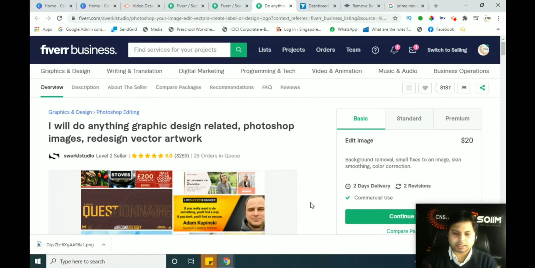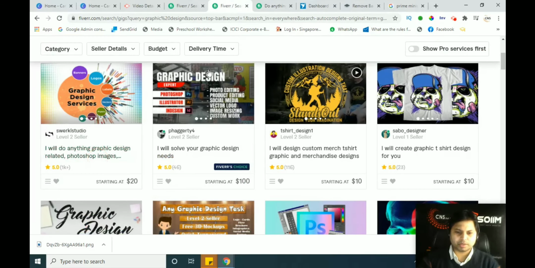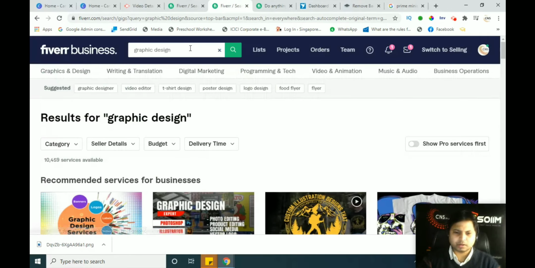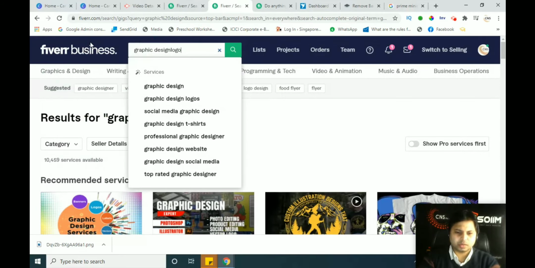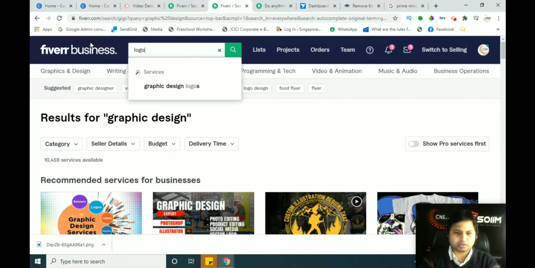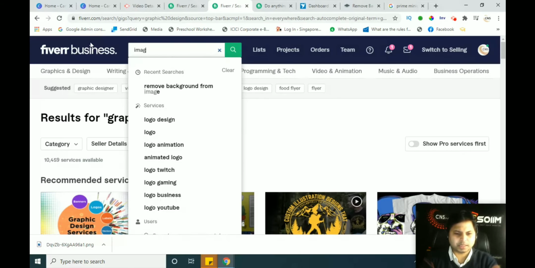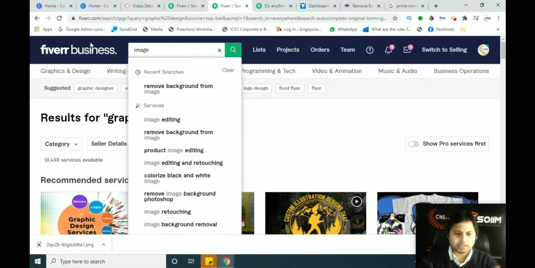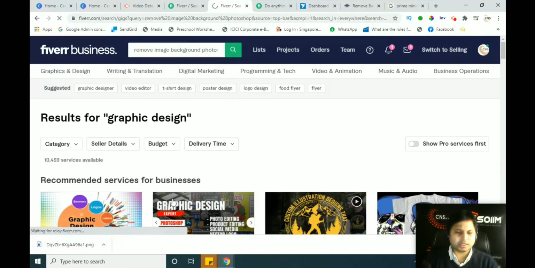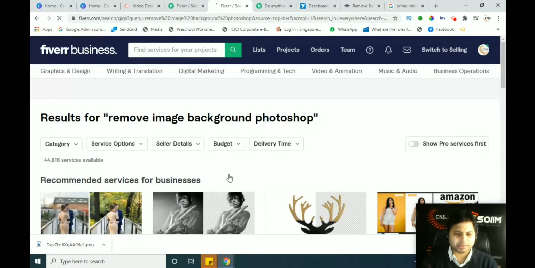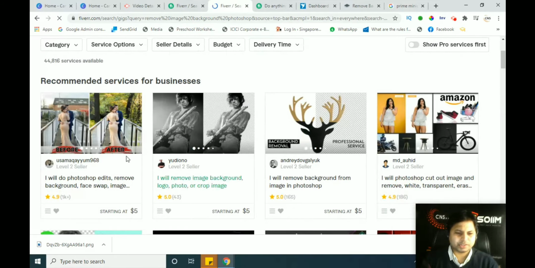So we will see some more images, more graphic designing work here. Or we can see something for logos. If you want to go with the logo, we can just go with the logo. Or if you want to go with the image again, simply click here: image, remove background from image, product image editing and retouching, color black and white image, remove image background, Photoshop. So there are different searches which have been done here. Now you are very much aware of how people are going.